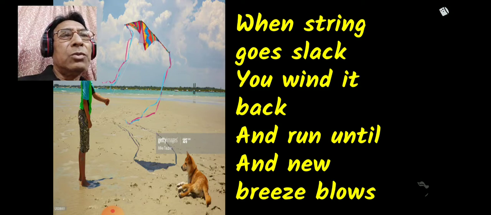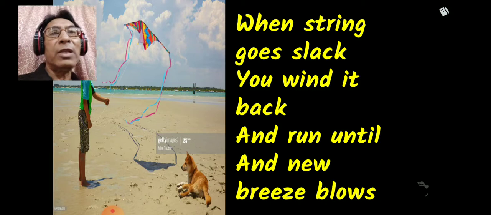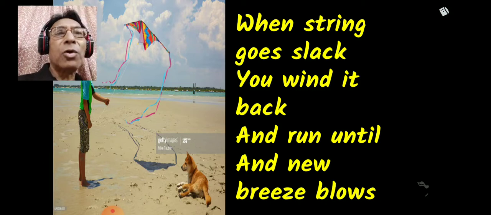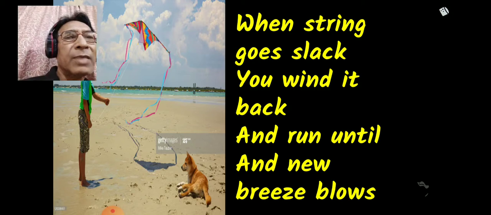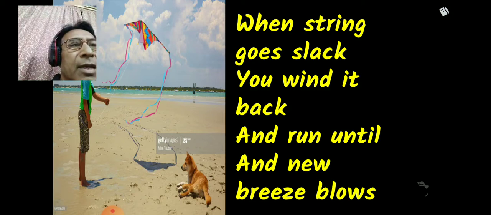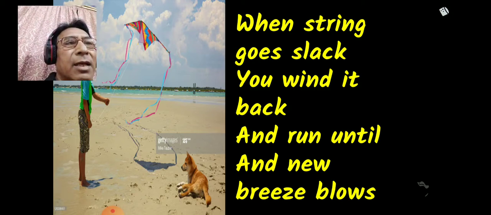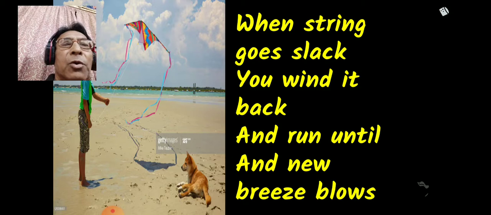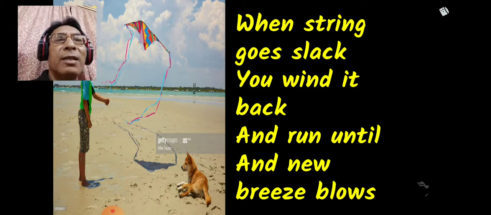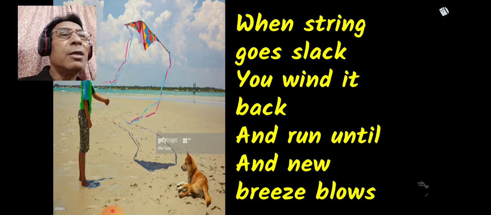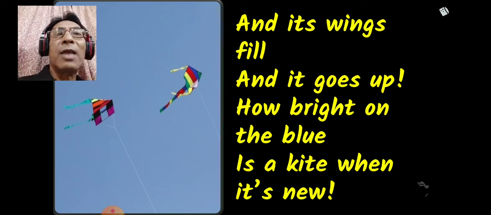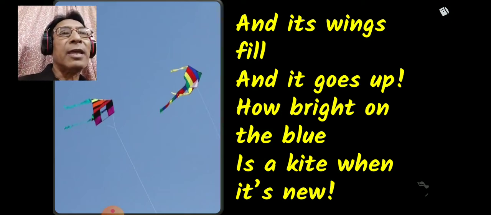You wind it back. Wind here means you roll the kite back down because it's no more flying there, and run until a new breeze blows. You run with that kite until a new breeze blows, and that would help the kite to fly again.